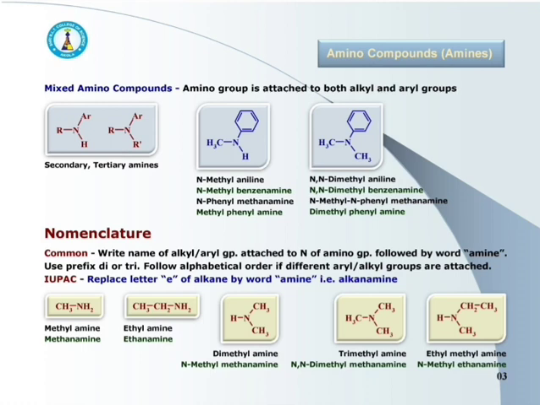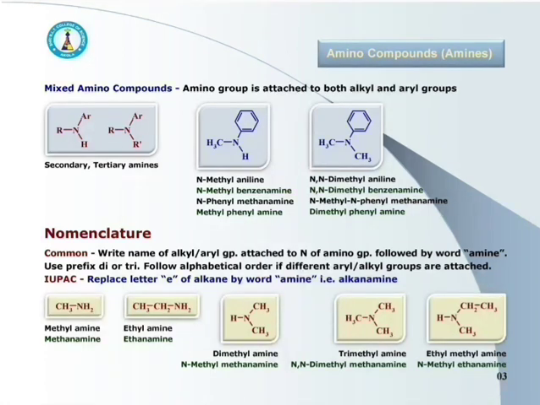If two or three different alkyl or aryl groups are attached to the nitrogen of the amino group, then they are named in alphabetical order.